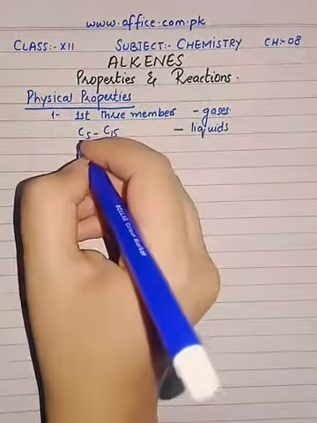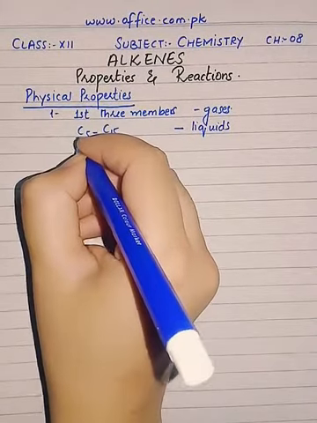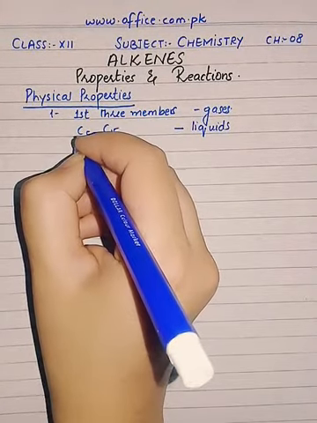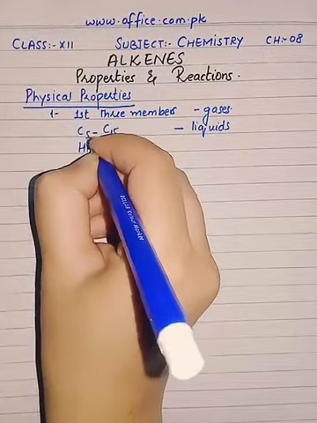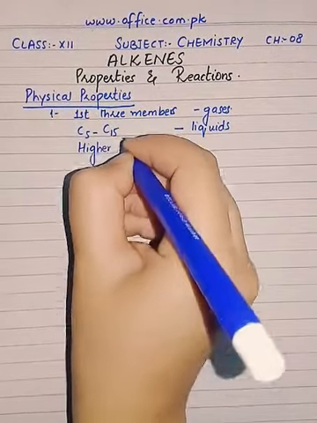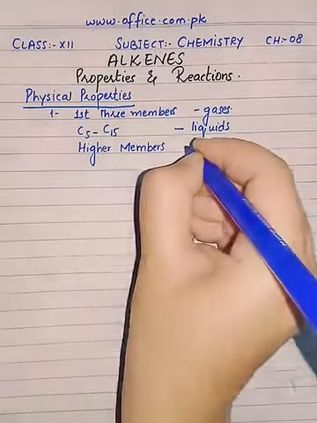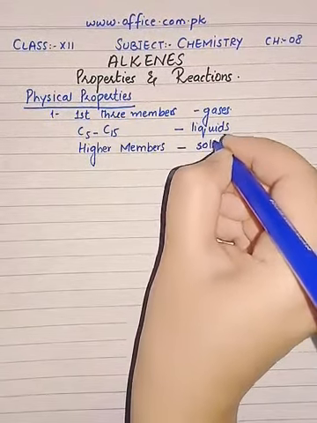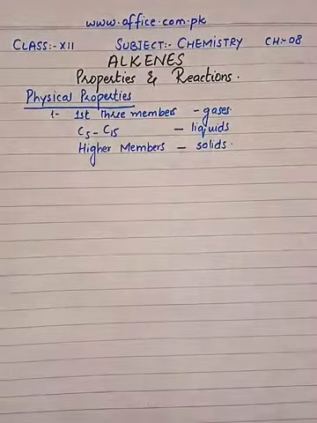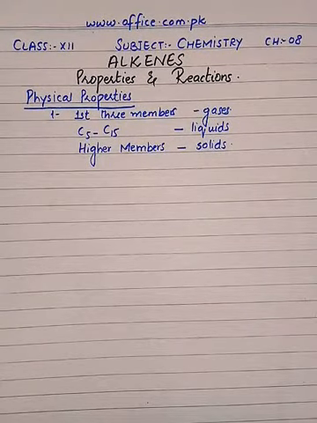And as we move towards higher number of carbon atoms, the higher members will be solids. So the first property is related to the physical state of alkenes.